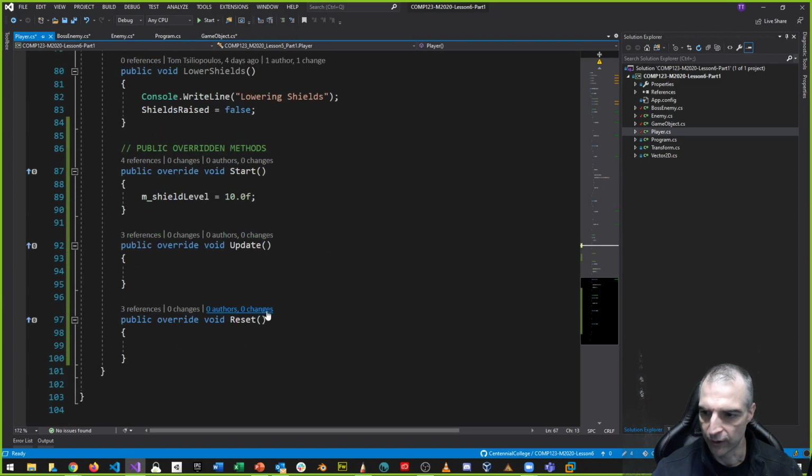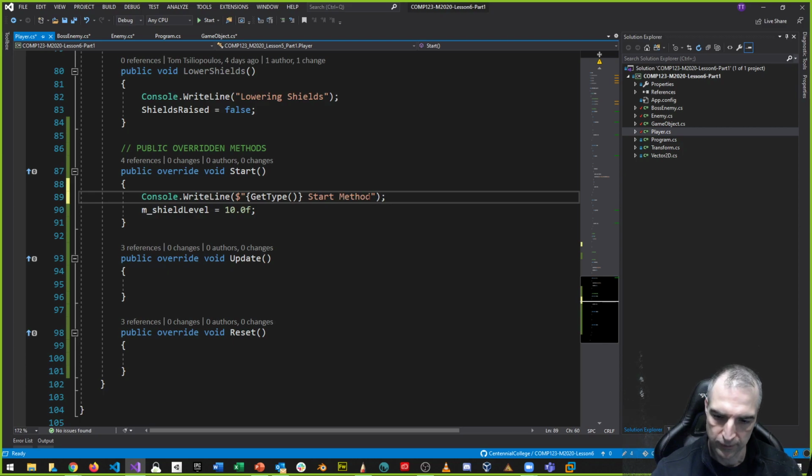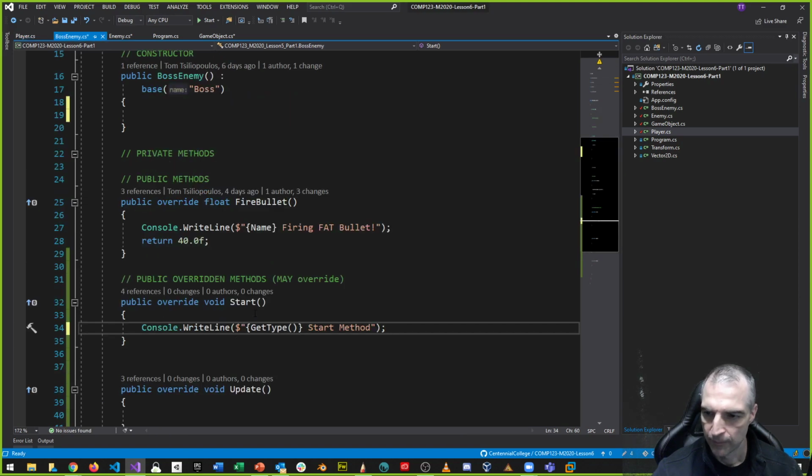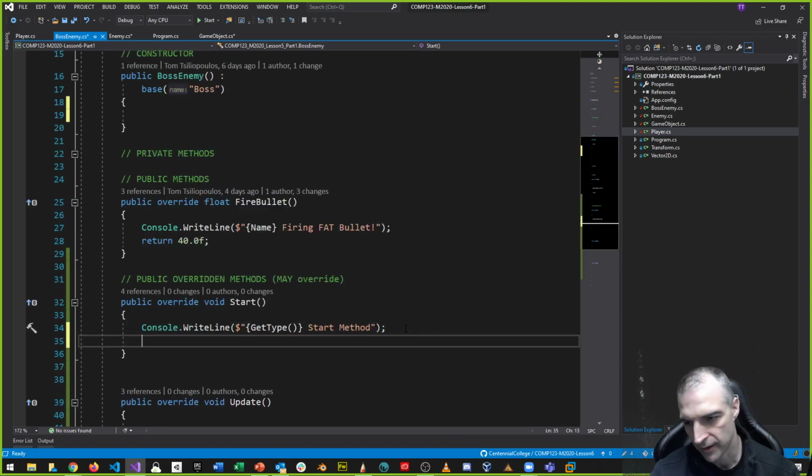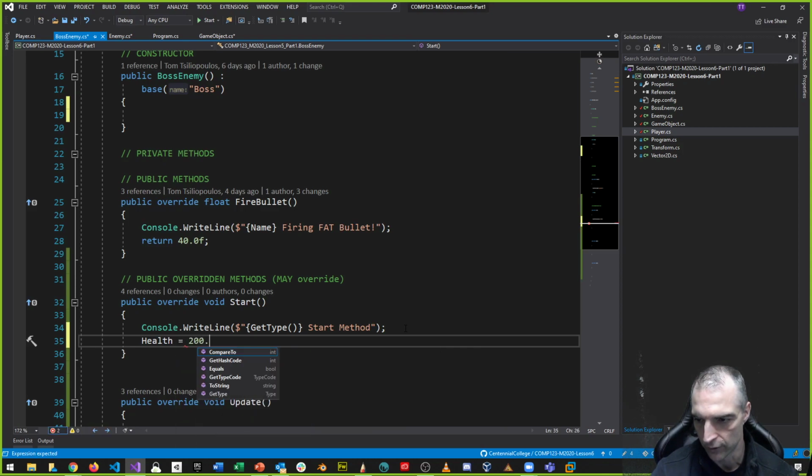In the player, when I go to the start method, I'll also call the start method here. So now we haven't changed much. Nothing much has changed. In my boss enemy, let's make some changes. So in my start function, I can say something like health is equal to 200 for the bosses. Bosses have 200 health, whereas player and enemy only have 100 health.